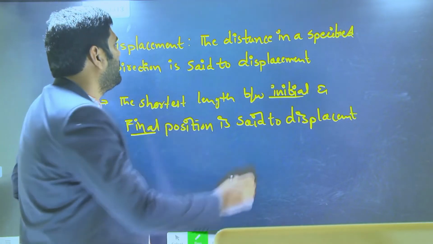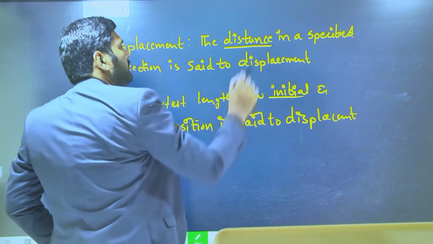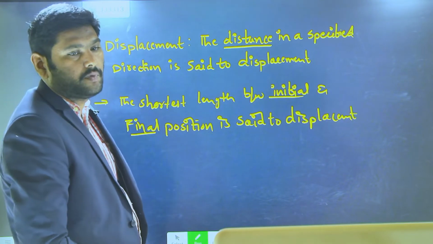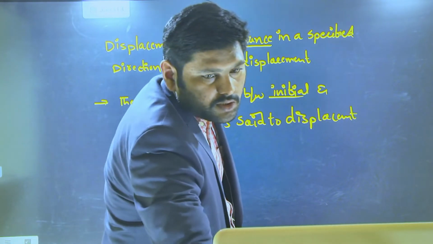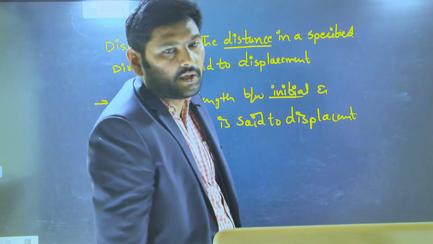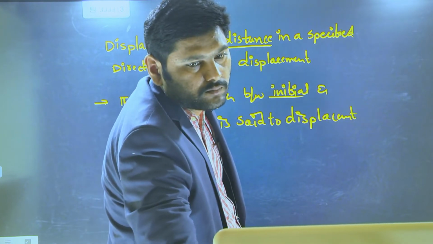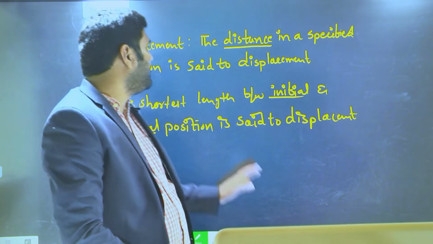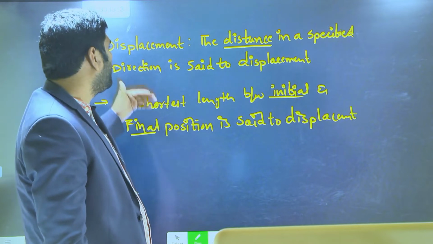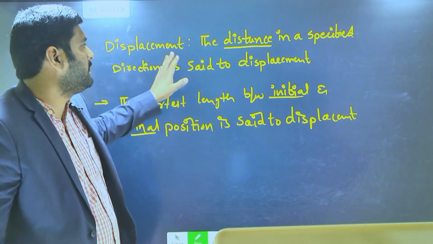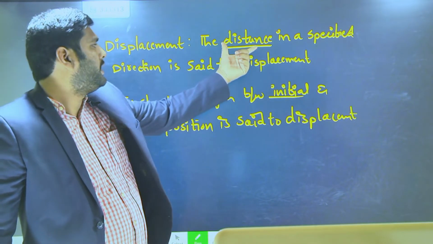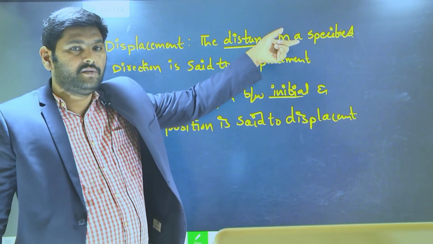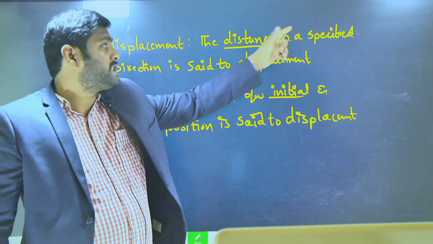In the last class we completed distance, but now we are going to learn displacement. What is meant by displacement? Distance in a specified direction. Why distance in a specified direction?